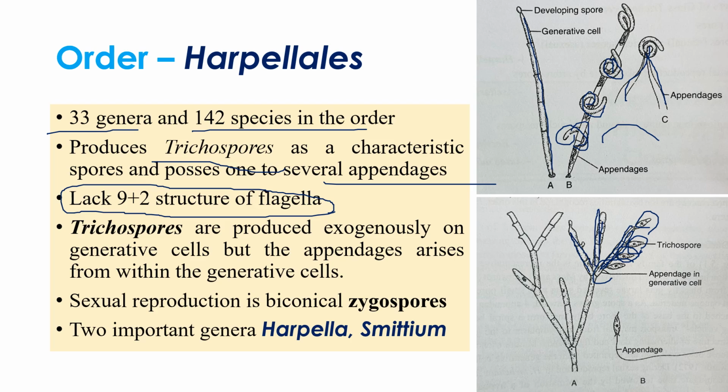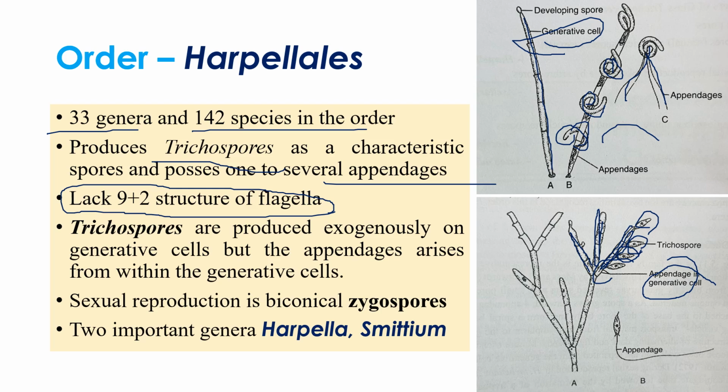You can consider the growing hyphae or germinating hyphae as a generative cell. Take a look at this, this is a generative cell. Here this is the generative cell, generally like a growing hyphae, for our understanding I'm telling. Okay, so this trichospore arises from the generative appendages. Generally sexual reproduction is rare.